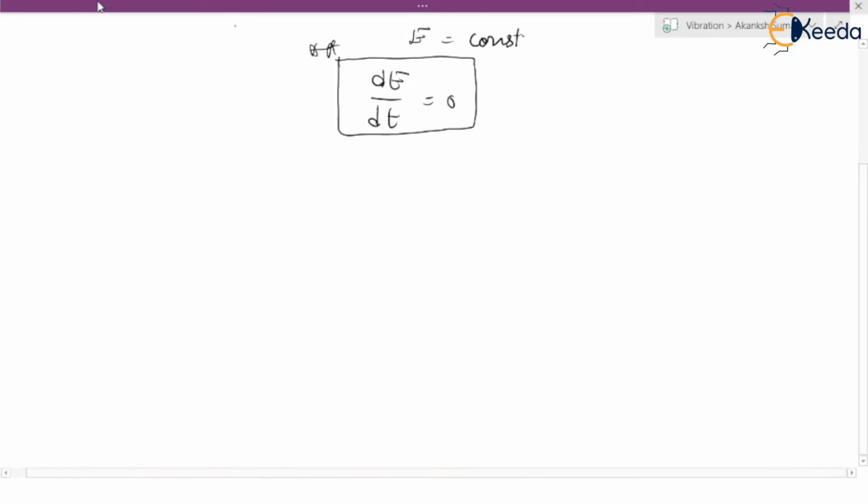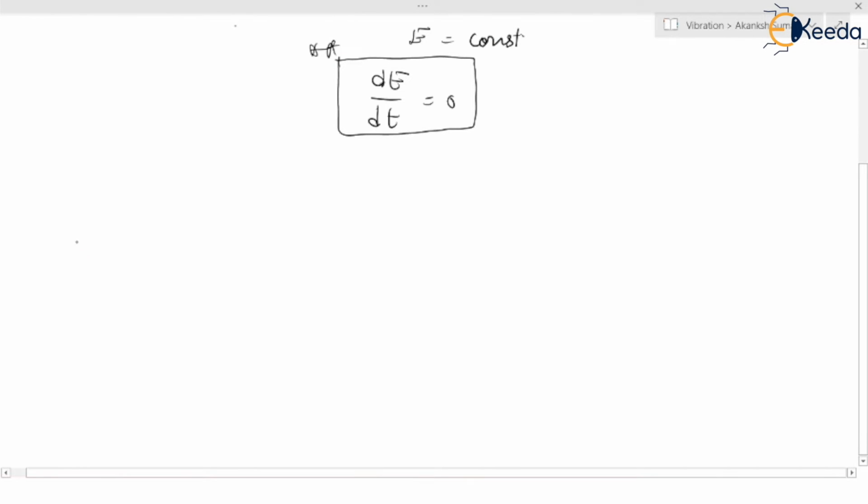Let us consider a spring mass system. There is a spring which has a stiffness k and a mass m kilogram. This is the mean position.